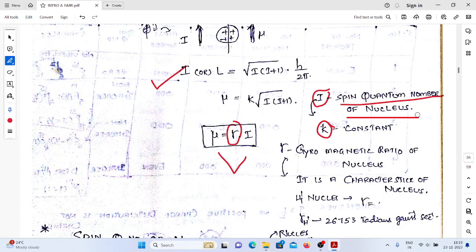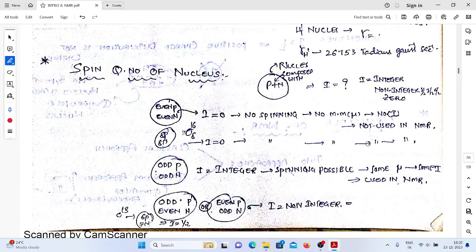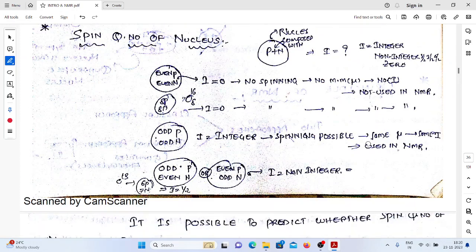How should we know? That can be known by using the spin quantum number. See this one. This is the criteria. If the nucleus has an even number of protons and an even number of neutrons, the spin quantum number value is 0. It means there is no spinning, no magnetic moment, no angular momentum. So it is not used in NMR.